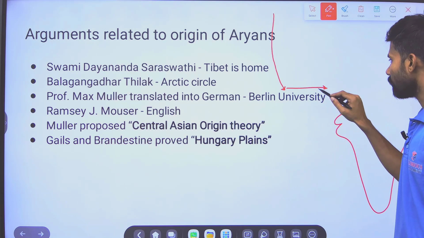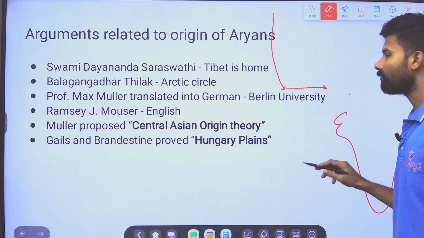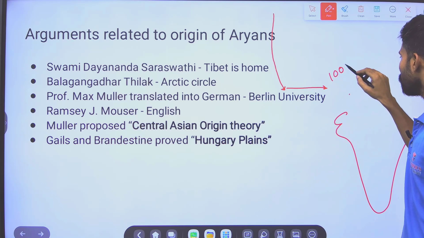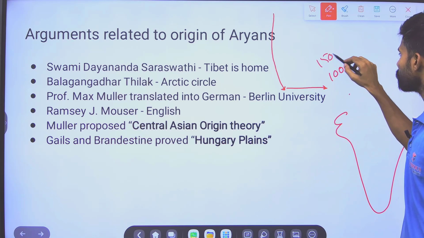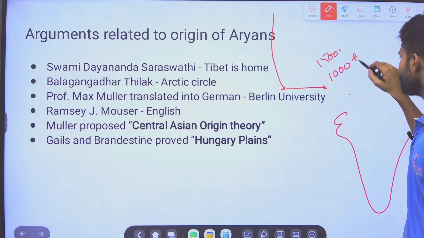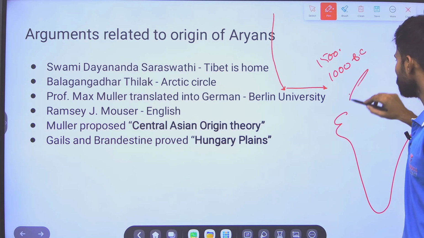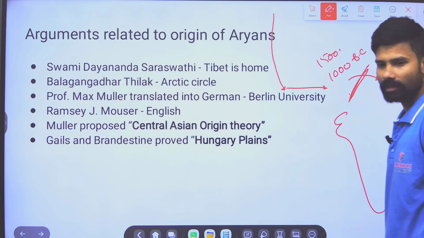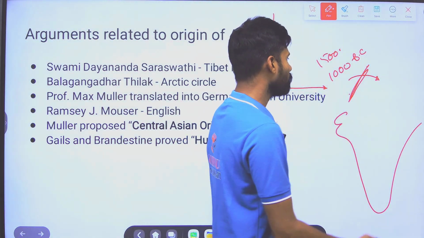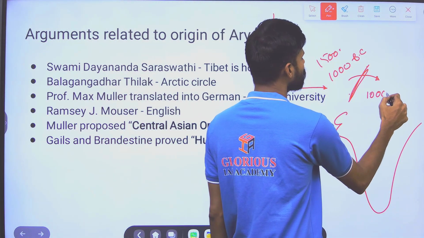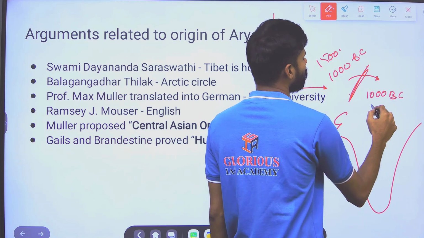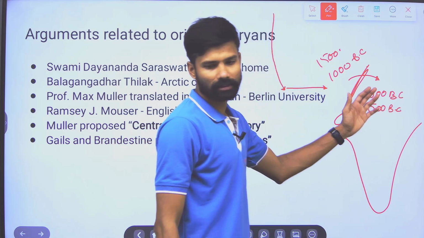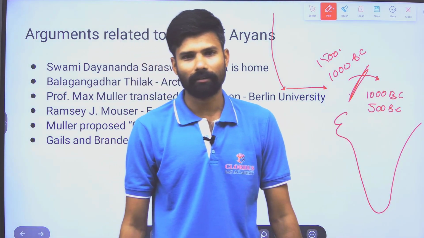That is where the Indus river valley is located. From 1500 to 1000 BC they have settled here. After settling, they crossed the Aravalli region, and after crossing, from 1000 BC to 500 BC roughly, they migrated to the Ganga Valley.